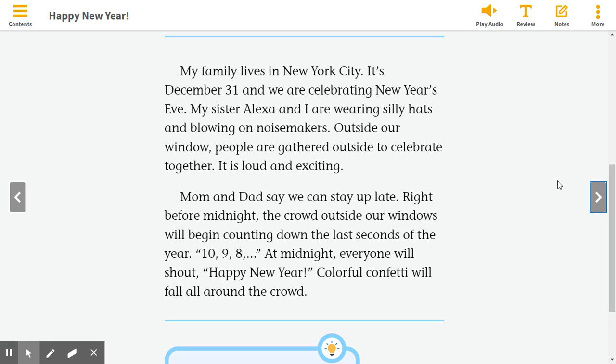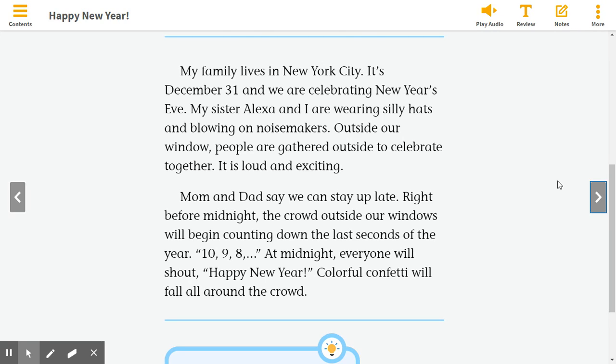Let's stop there for a moment. Let's review what a topic is. A topic of a text is what the text is mostly about. Marking details in your story that seem important will help you understand what the topic is. Can you identify what the topic is on page 147?